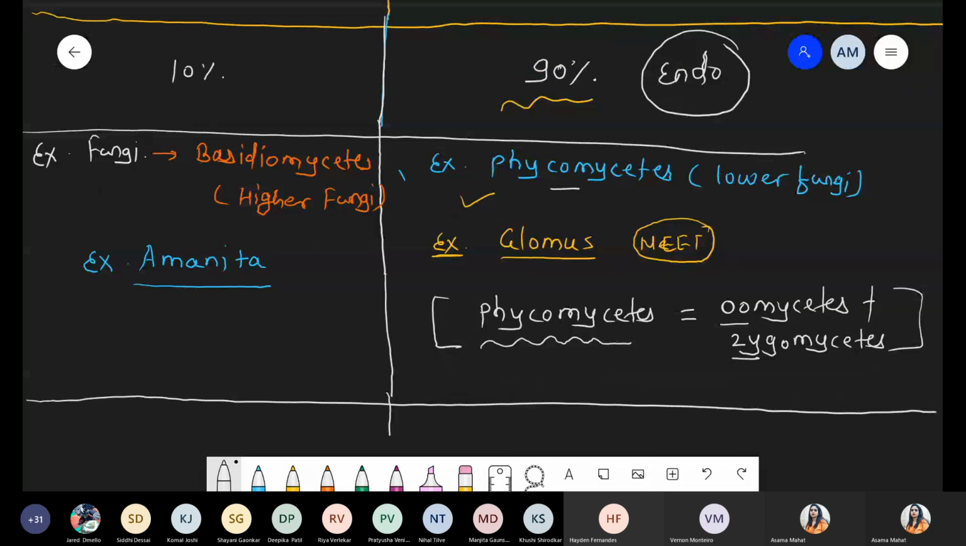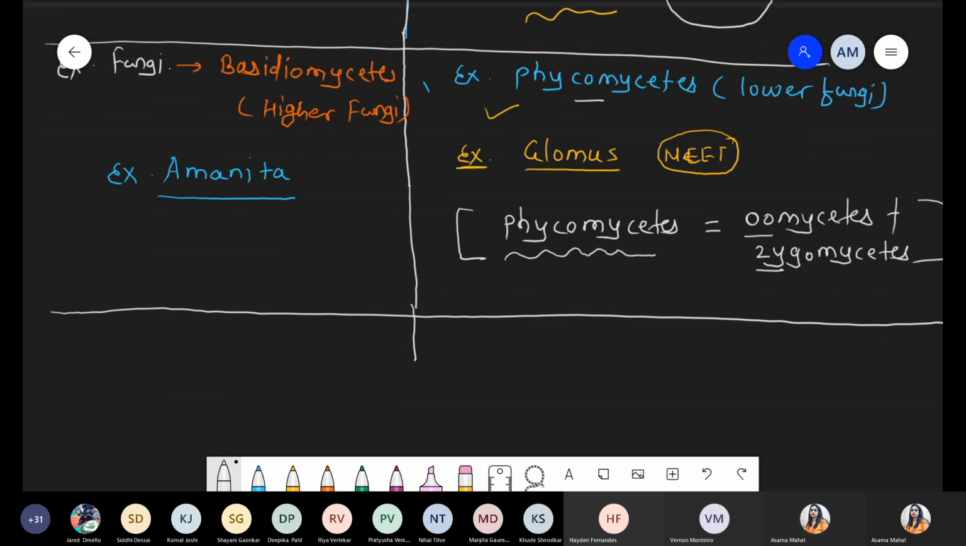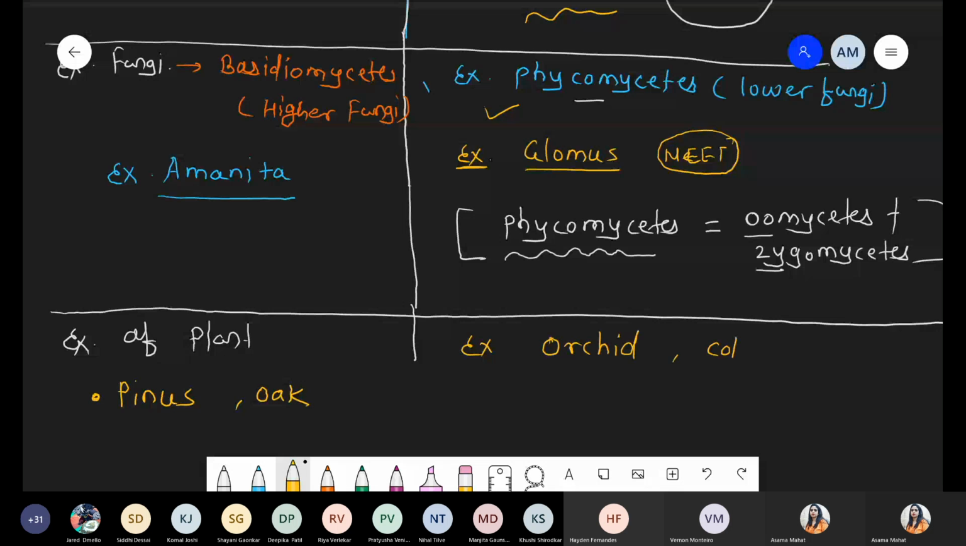We know that gymnosperm and the angiosperm. So we are talking about examples of the plants showing ecto plus endomycorrhizal association. In case of ecto, one example is Pinus, another example is oak. In case of endomycorrhizal, one very common example is orchid, and the coffee plant is also showing endomycorrhizal association. That's it.